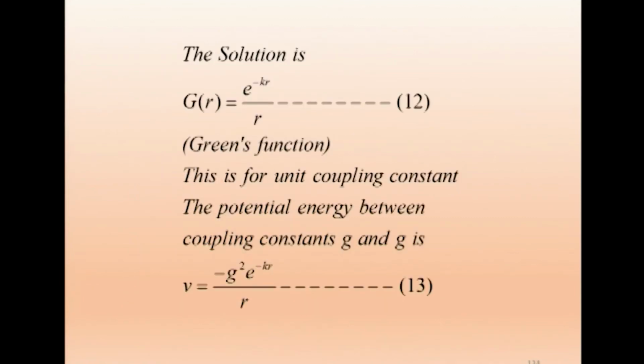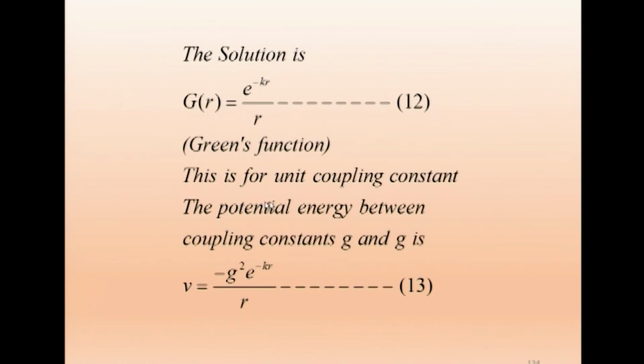So again we have to go to the solution. The solution is the Green's function, which we already discussed. So G(r) equals e power minus kr by r, that is the Green's function solution. See, earlier in the electromagnetic potential this k was 0, therefore we got 1 by r. Now k is not equal to 0, therefore this exponential factor has to be retained. This is for unit charge, unit equivalent coupling constant.